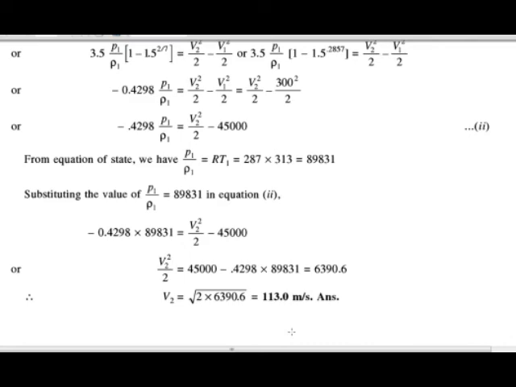So in this lecture we have seen what is meant by compressible flow, then the basic equations of compressible flow, and we have solved problems on the isothermal process and also for the adiabatic process.